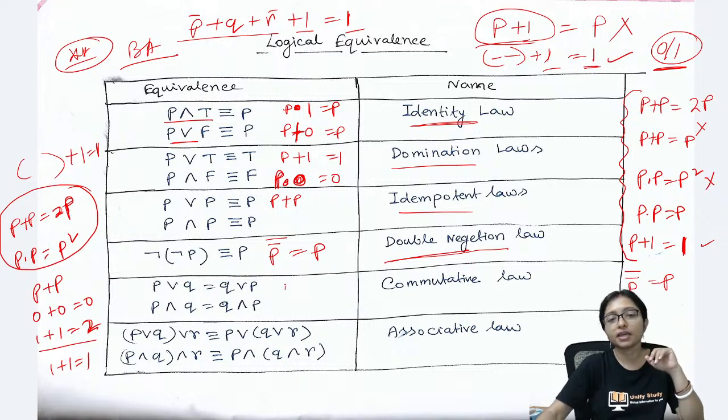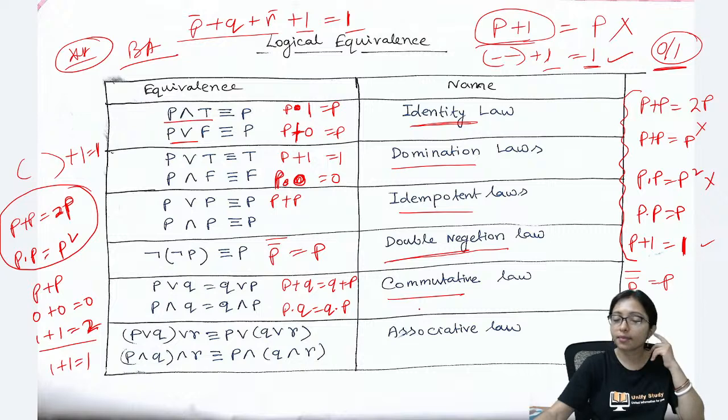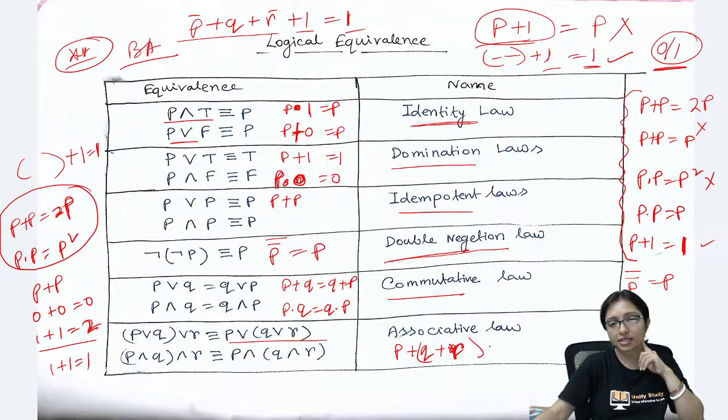Commutative law: P plus Q means definitely Q plus P, and P dot Q means definitely Q dot P. Associative law means we can write P plus Q plus R with brackets anywhere, no problem.